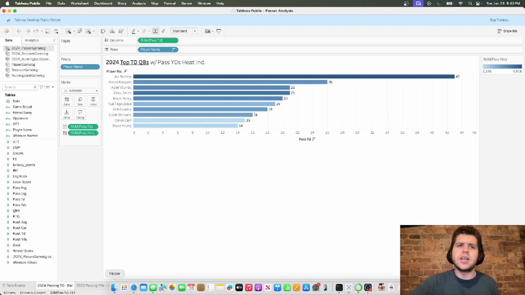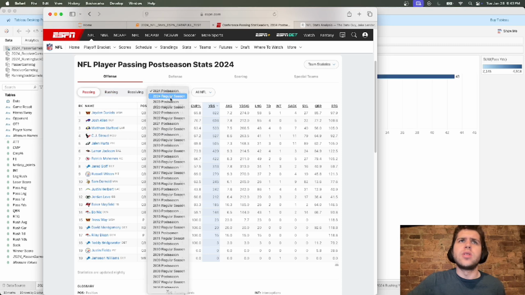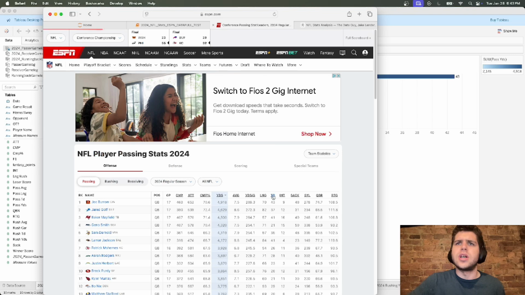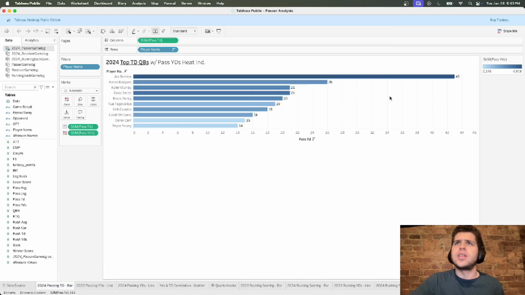So what I did next was I went to the source of the data. If we go to the regular season and filter by touchdowns, we can see that Joe Burrow did get 43, but then Baker Mayfield got 41, so it's pretty close. So when we go back here, it's like, well, where's Baker Mayfield?